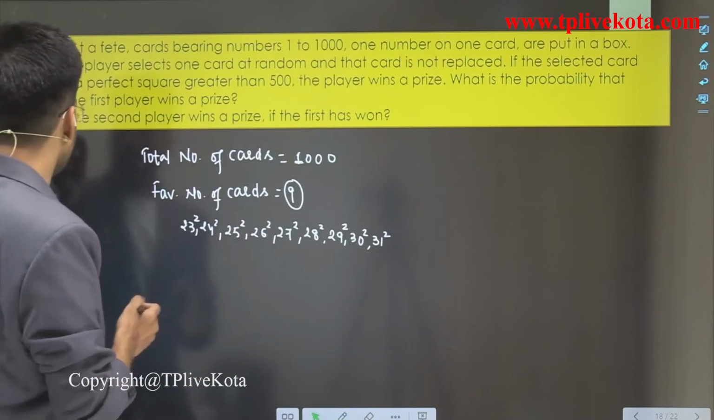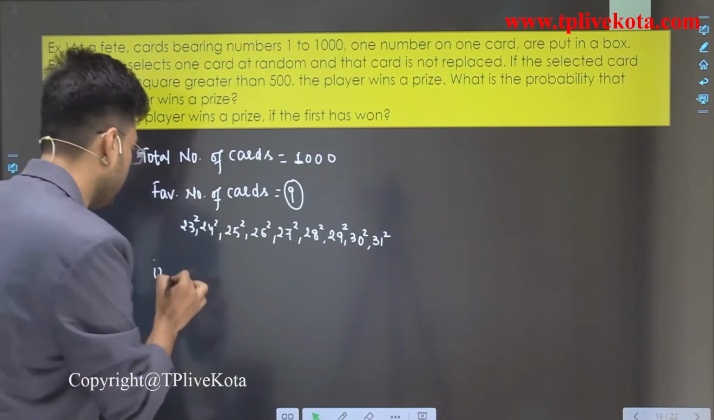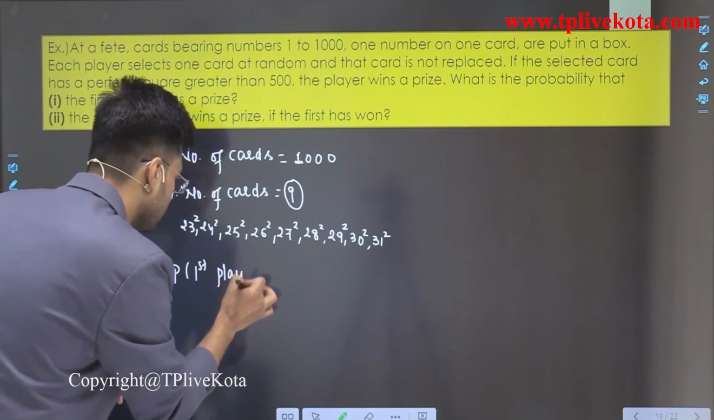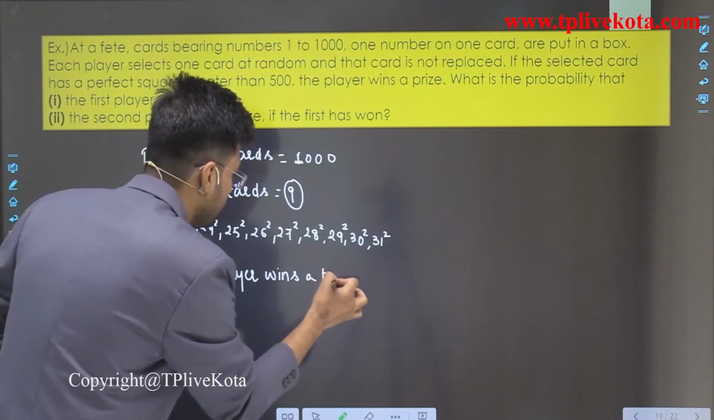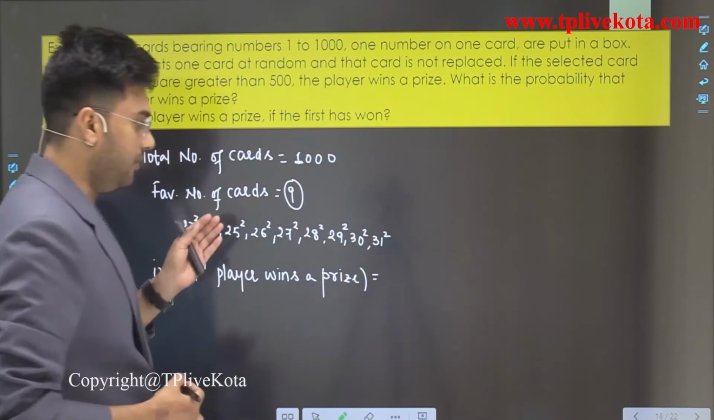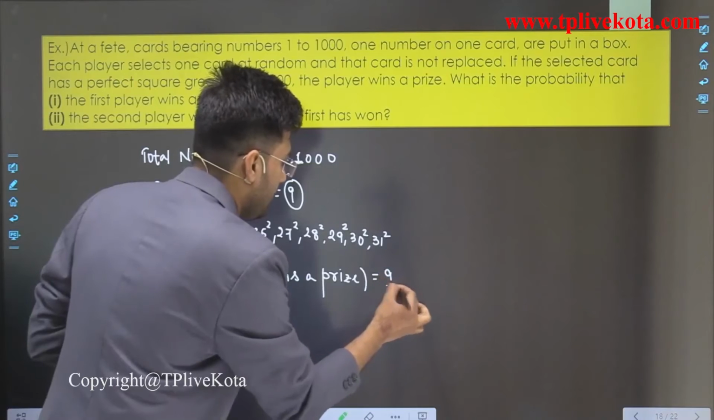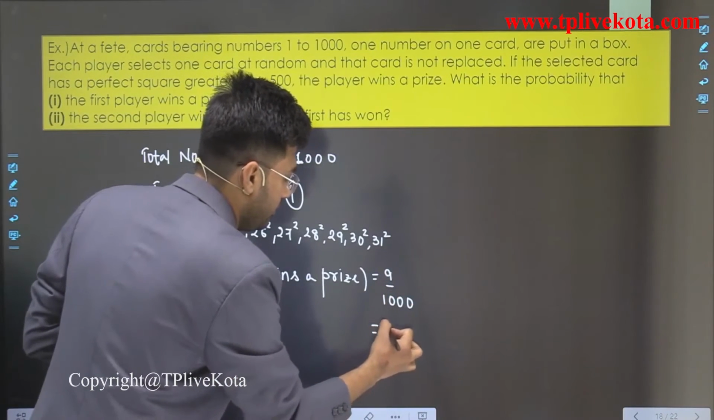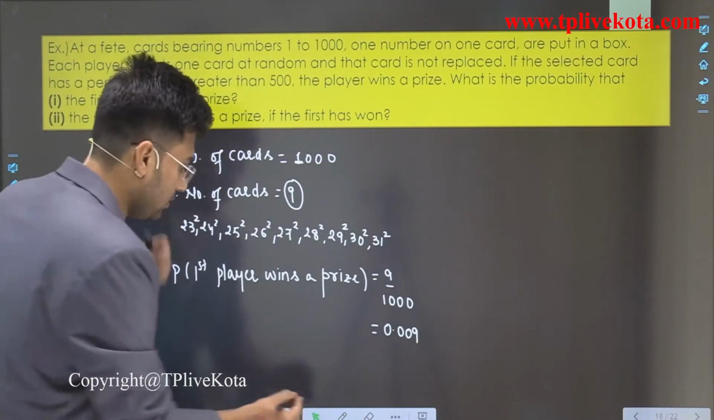So students, to find the probability that the first player wins a prize, the favorable cases are 9 cards, divided by 1000, so it is equal to 0.009. Clear?